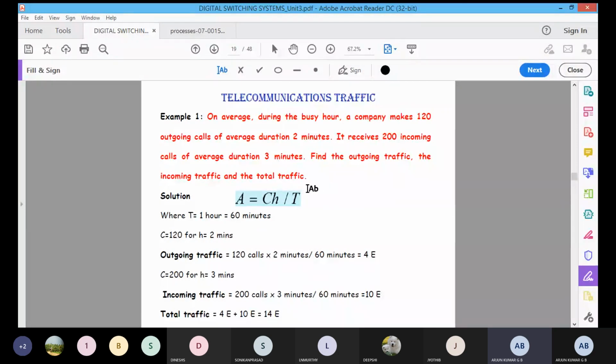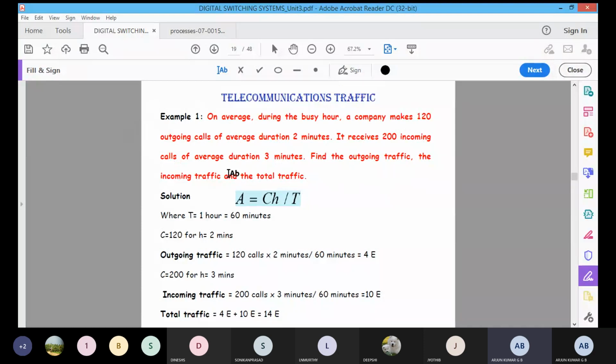On average, during a busy hour, the company makes 120 outgoing calls. The average time duration will be 2 minutes. It receives 200 incoming calls. The average time duration will be 3 minutes, and we should find out the outgoing traffic, incoming traffic, and then total traffic. This is the problem. Let's take down this problem.